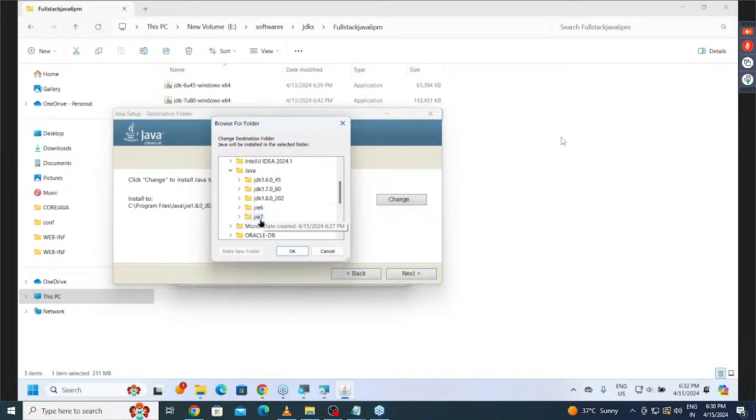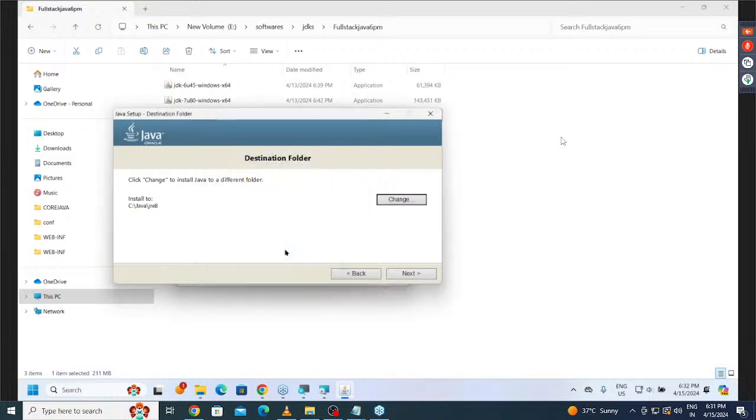All three JDKs are available. JRE, JRE6, JRE7 are available. In Java, I'll click on make a new folder. Click on this, make a new folder. There I want to write JRE8. Select it again. JRE8 we selected. Click on which button here? OK button. If we click on OK button, that location is finalized here.